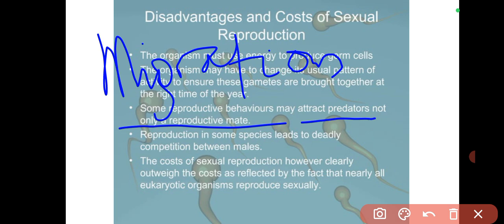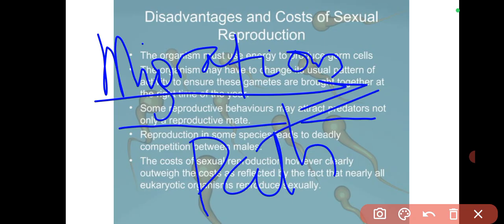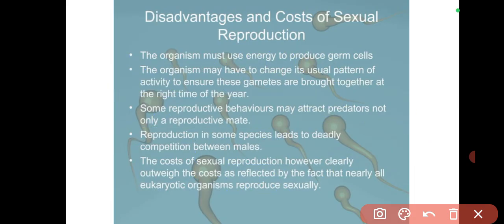Migration simply means they are moving to one part to go and reproduce and then come back. So there are some predatory fish that would have known that cycle. They know the particular path where they will take, and so they will wait, they will lurk around. And by the time you see it, they are going to capture those organisms that are trying to go and mate, and then they are captured and eaten. So it is a disadvantage too.